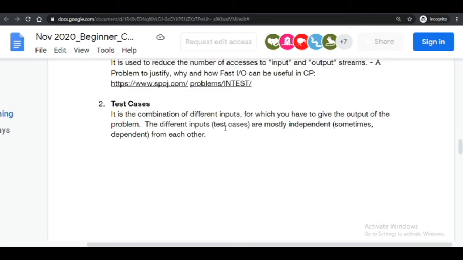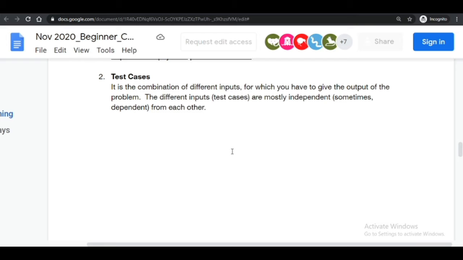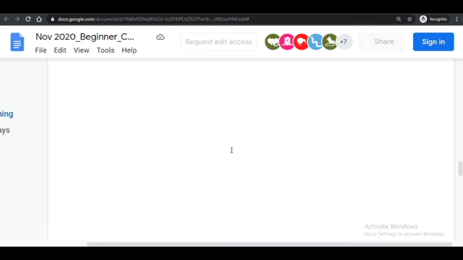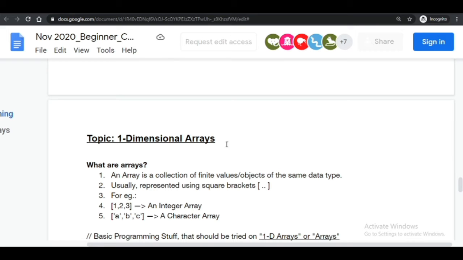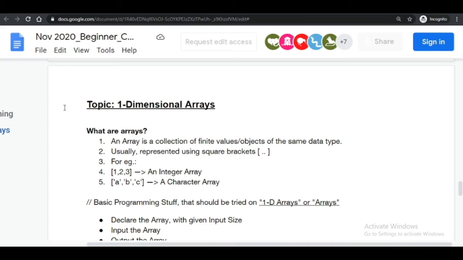But here the different input test cases are mostly independent, sometimes dependent on each other. So there is a set of test cases which they use to test us. When you submit a program you made and your output is correct for your inputs, what about their inputs? They check by their inputs. If all the outputs given for their inputs are correct, then that would be the correct answer. Now topic 1 is one-dimensional arrays.